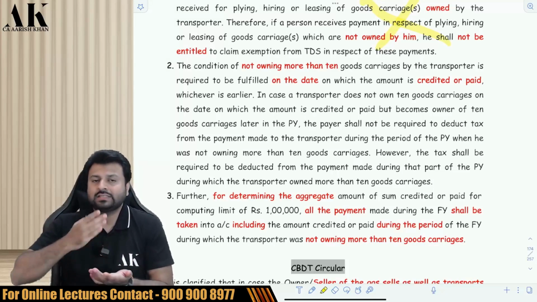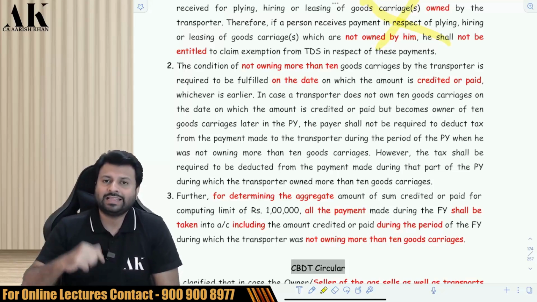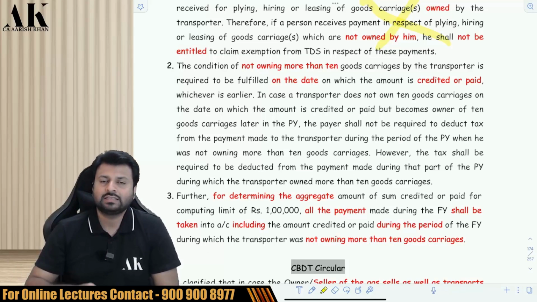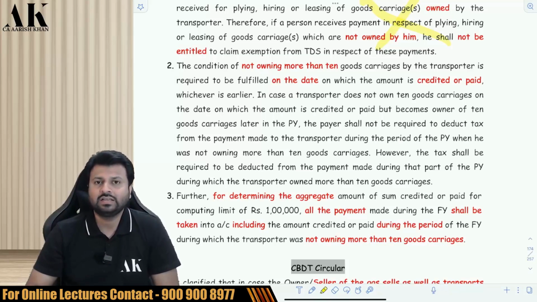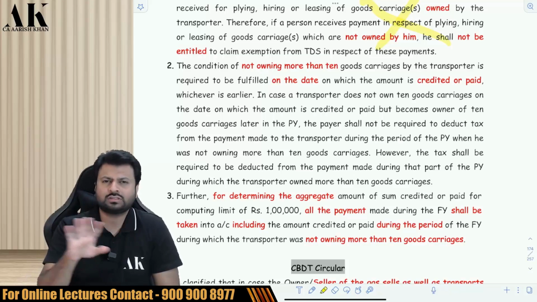Second thing. Suppose today when I am making the payment, at that time he does not own more than 10 goods vehicles. Suppose I am making a payment of 50,000 rupees today, and today he does not own more than 10 goods vehicles. So am I supposed to deduct the TDS? You are not supposed to deduct the TDS.